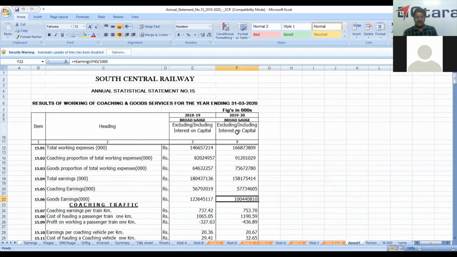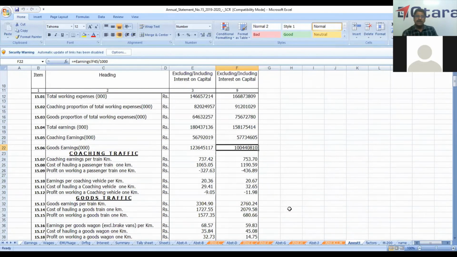So similarly, as I told you, you should not compare one railway with another railway, because in Southern Railway we have reasonably good goods earnings. But if we take railways which don't have much goods earnings, then both passenger and goods will show a loss. In goods also, you should have heavy commodities like coal or iron ore movement. Whenever you have coal, iron ore or mineral movement, there you have goods earnings, and your earnings will be better.